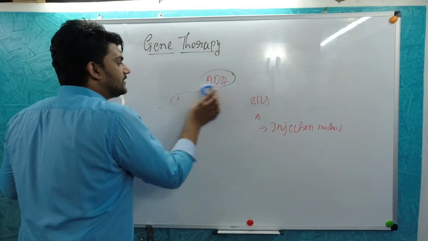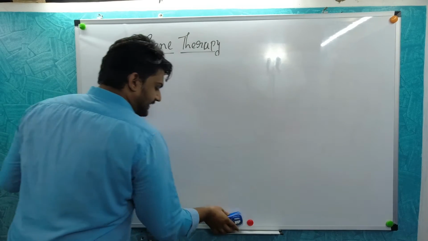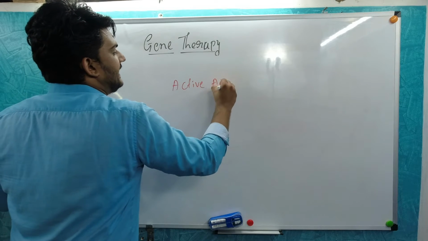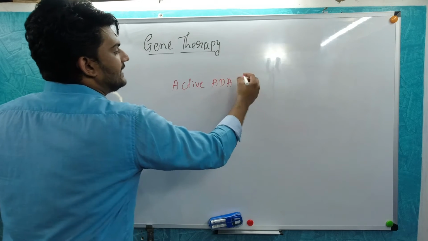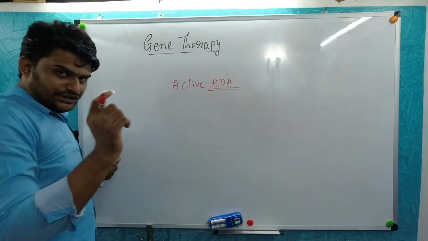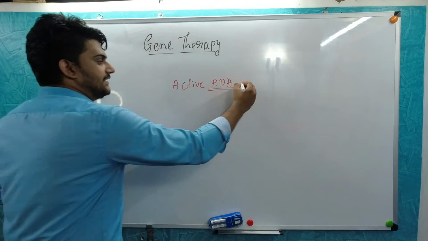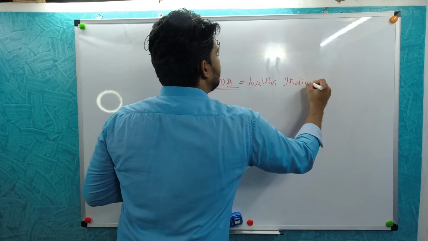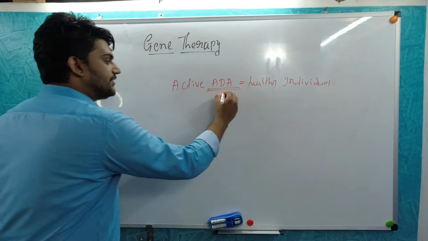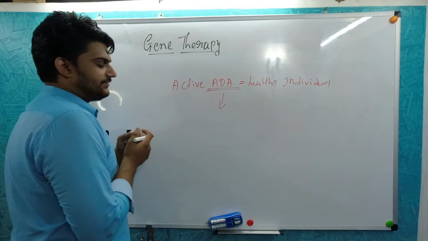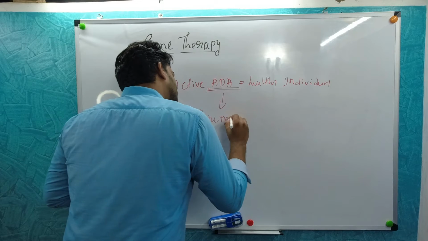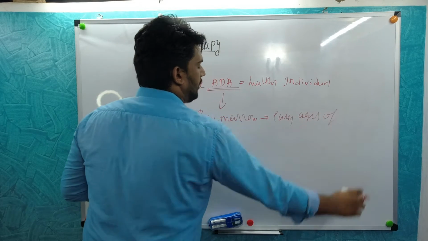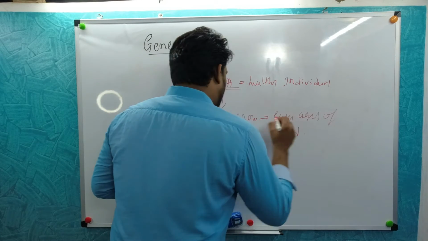They took the active ADA gene from the healthy individual, and it has been introduced into the individual who has the deficiency through the bone marrow, and this has to be done in the early ages of the child.